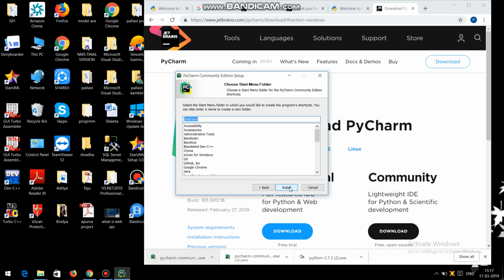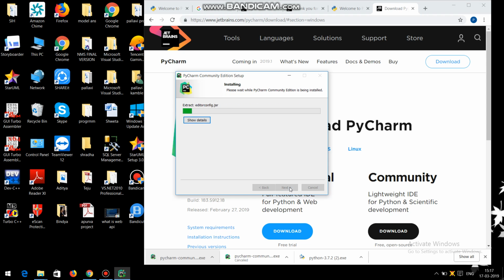Next, install. If you use an operating system like Linux or Ubuntu, then there you have to configure it separately. But in Windows, it gives you the configuration and installing process, so you don't need to configure it separately.